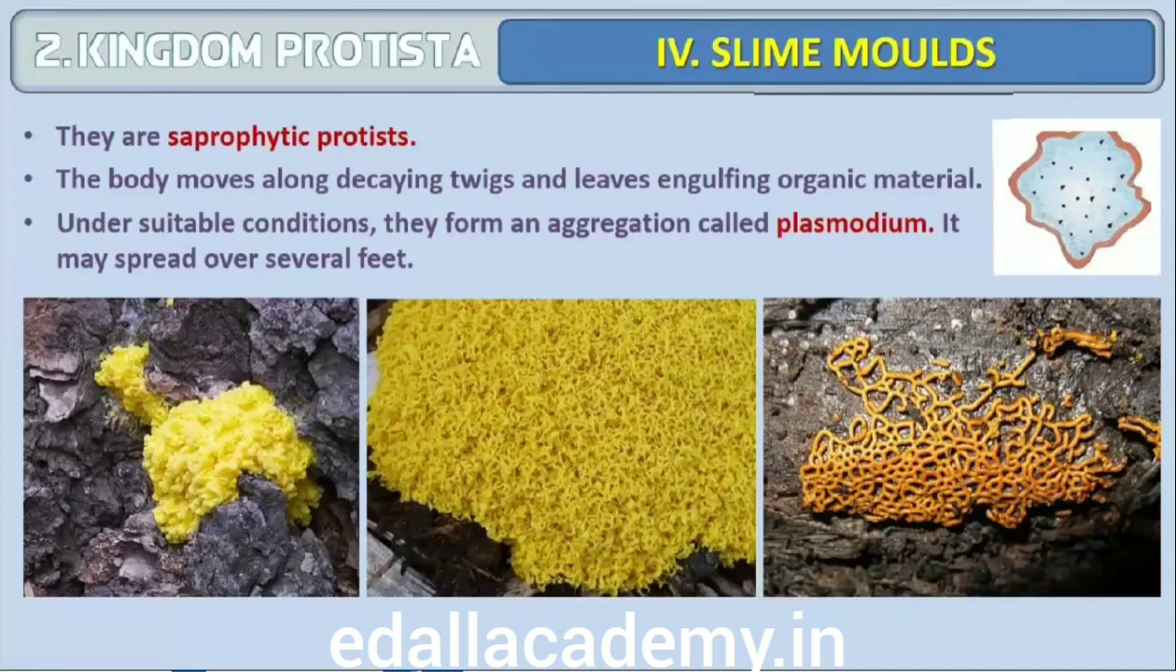Fourth is slime molds. Slime molds are saprophytic protists. The body moves along decaying twigs and leaves engulfing organic material. Under suitable conditions, they form an aggregation called plasmodium which may grow and spread over several feet.